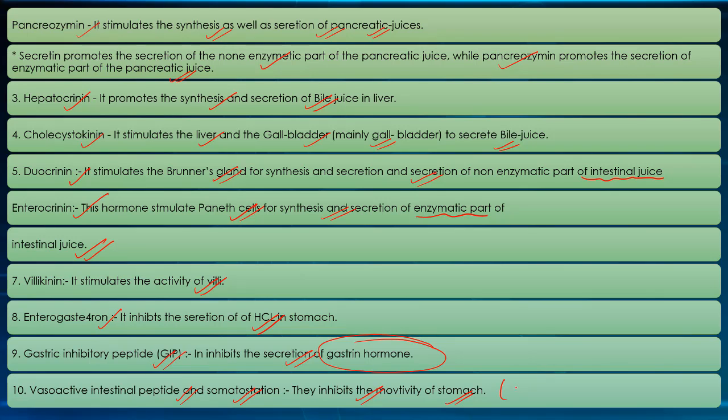It controls stomach distension. So enterogastron inhibits the secretion of HCl in the stomach. Gastric inhibitory peptide inhibits the secretion of gastrin hormone. Vasoactive intestinal peptide and somatostatin inhibit the motility of the stomach, that is, they control the stomach distension. Villikinin stimulates the activity of villi. Enterocrinin stimulates the Paneth cells for the synthesis and secretion of the enzymatic part of intestinal juices.